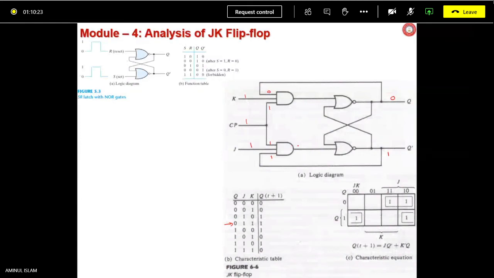So the output of the AND gate 1 and AND gate 2 is 0 and 1. Am I correct? And this was R, this was S input. Refer to this diagram.